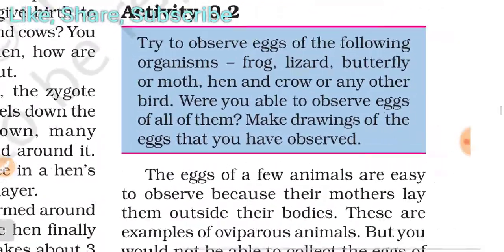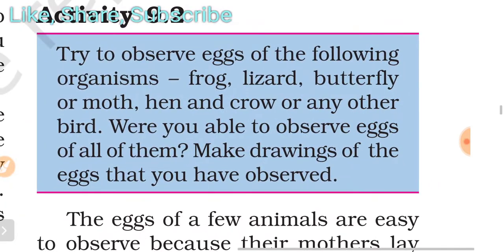Something new in this chapter is that you have to try to observe the eggs of the following organisms: frog, lizard, butterfly or moth, hen, and crow or any other bird. Were you able to observe eggs of all of them? Make drawings of the eggs that you have observed. Try to observe these outside, where you can easily see them nowadays.